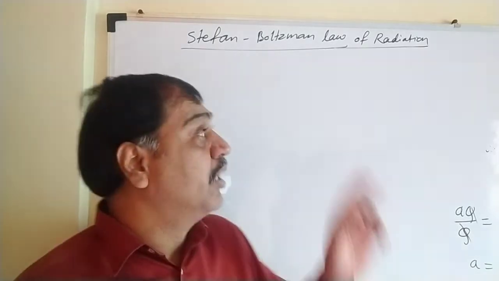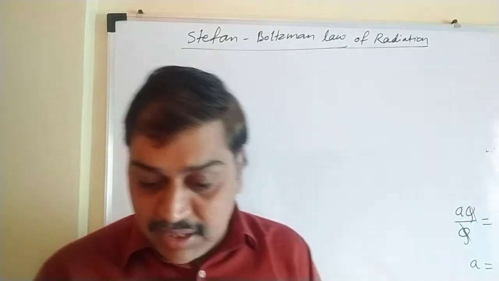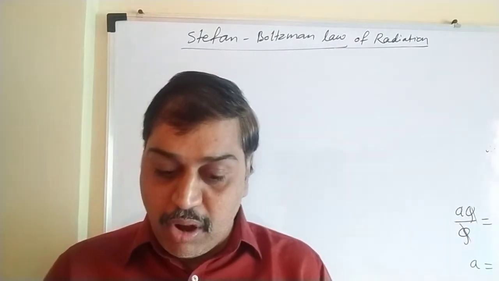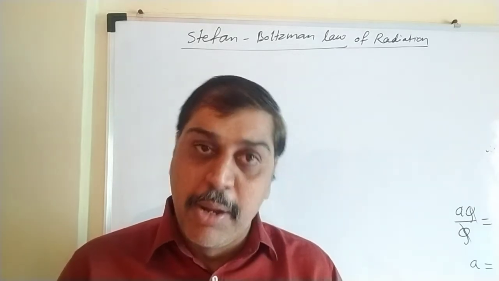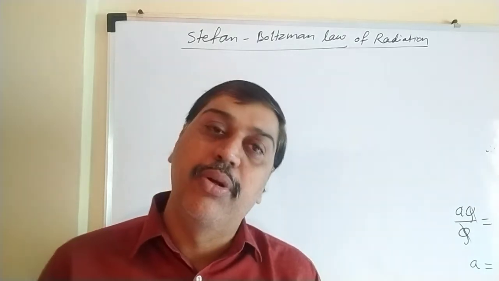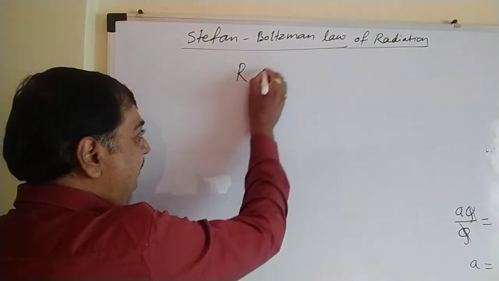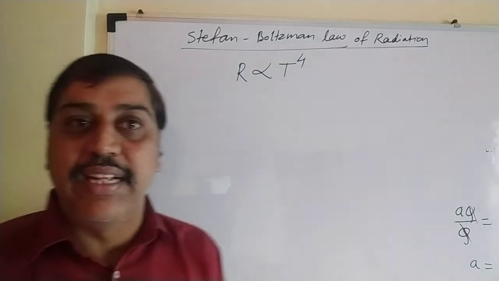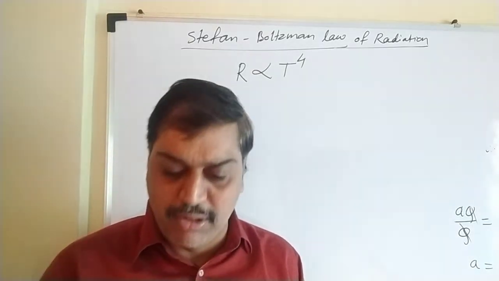That's why it is said to be the Stefan-Boltzmann law of radiation, which says that the rate of emission of radiant energy per unit area per unit time, or power radiated by a perfectly black body per unit time per unit area, is found to be directly proportional to the fourth power of temperature. So power radiated is represented by R. It is directly proportional to T to the power 4, and this is said to be Stefan-Boltzmann's law. This simple this law is.